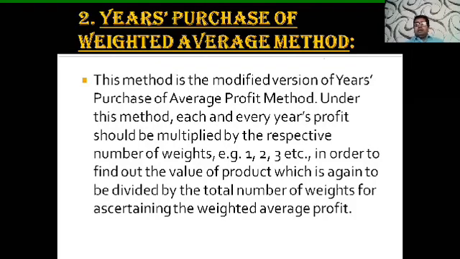Under this method, each and every year's profit should be multiplied by the respective number of weights, example 1, 2, 3, etc., in order to find out the value of the product, which is again to be divided by the number of weights. In your average profit method, we have divided by the n number of years, but in this weighted average profit, you are required to divide by the total weights which you have taken. This can be known by this example which is there in the next slide.